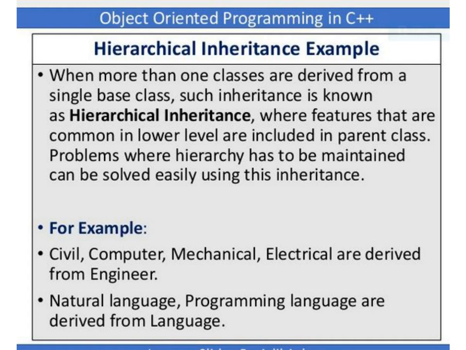So engineer is your main or common class, your base class, and civil, computer, mechanical, electrical are your subclasses. All these subclasses will inherit the properties, features or qualities from the main base class called engineer.